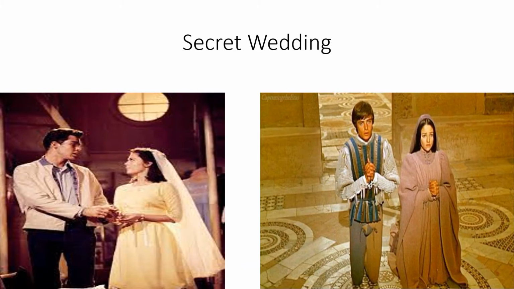The sixth event or act is a secret wedding. In West Side Story, Tony and Maria simulate a totally fake wedding, and in Romeo and Juliet, Romeo marries Juliet thanks to Friar Lawrence, whom they beg to marry them.